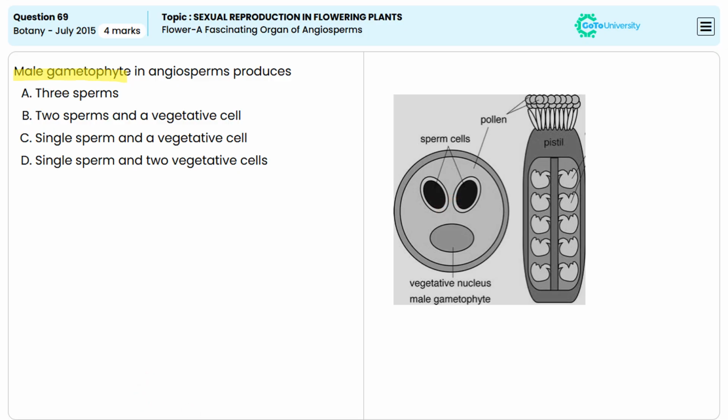So that means the correct answer is option B, two sperms and a vegetative cell. Whereas options A, C and D are incorrect answers.